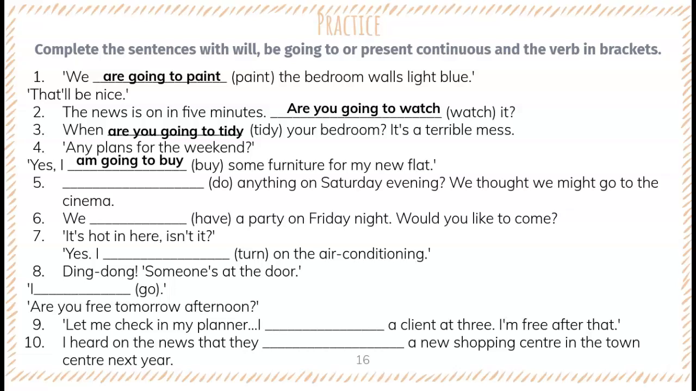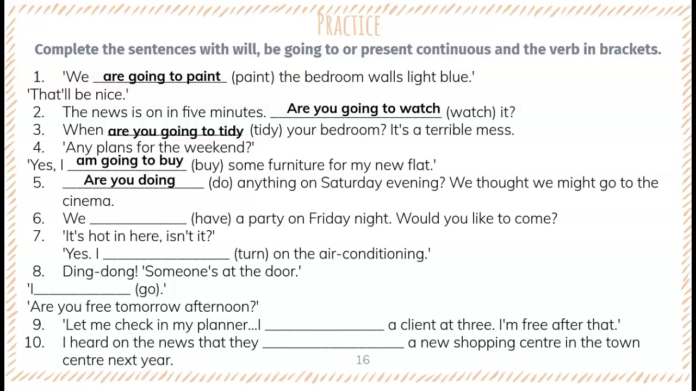Then in number 5 we have the verb and then anything on Saturday evening. We thought we might go to the cinema. In this case, normally when you ask for someone's plans for the weekend or arrangements, it's because you want to do something with them, right? Or invite them. So if these people are thinking of inviting them to the cinema, they want to know about the arrangements. That's why we need to use present continuous. Are you doing anything on Saturday evening?